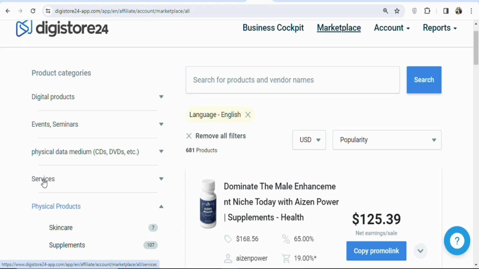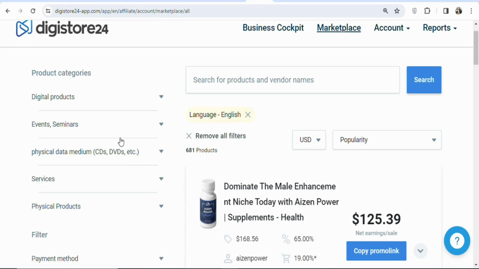If you want to promote services, you can also click right here so that you can get services to promote. If you want physical data medium, that is CDs, DVDs, etc. Any of them that you want, you can click on it and then get products to promote. You can see events and seminars. If you click on it, you can get products to promote.